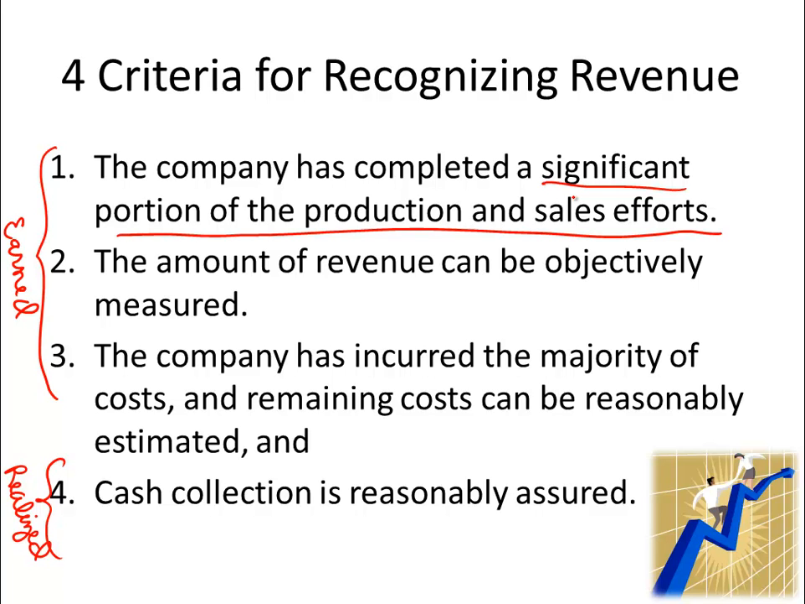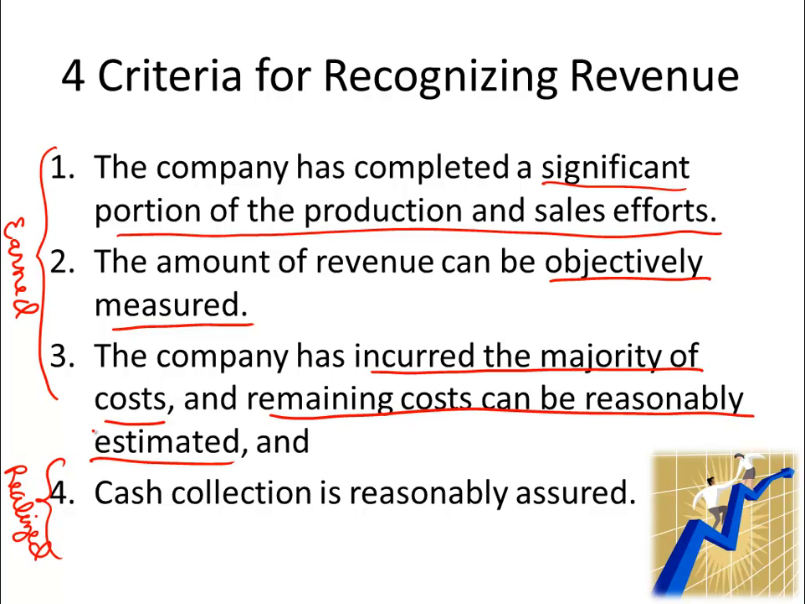Second, the amount of revenue can be objectively measured. In other words, the sales price or the purchase price from the buyer's point of view has been determined, and they know exactly what the amount is, and it can be measured. Number 3, the company has incurred the majority of the costs, and the remaining costs are reasonably estimated, meaning that the company has, say, delivered the good or service, and if there's a warranty involved, those remaining costs that would be incurred under warranty can be reasonably estimated.